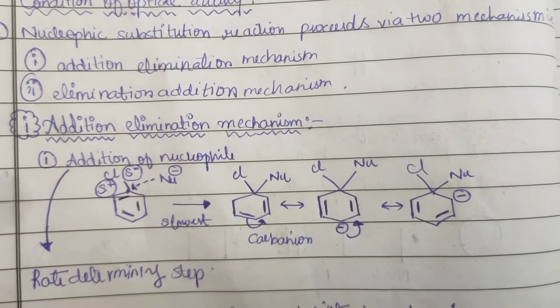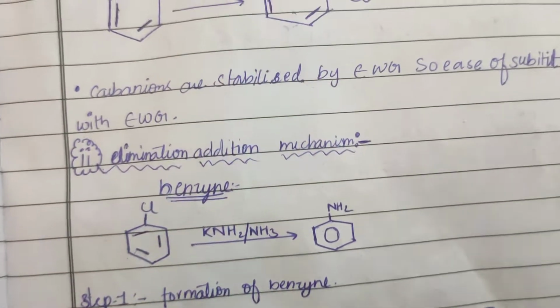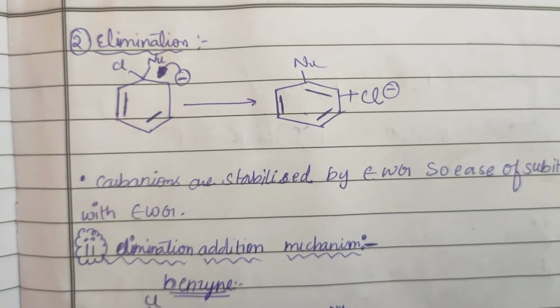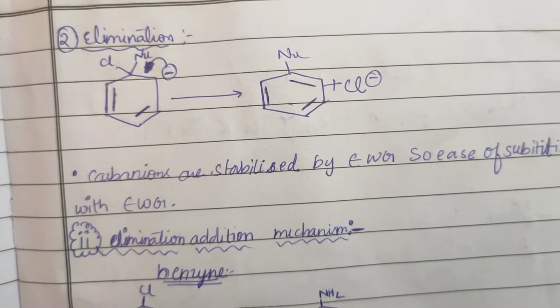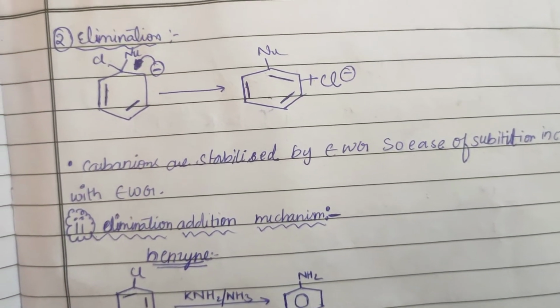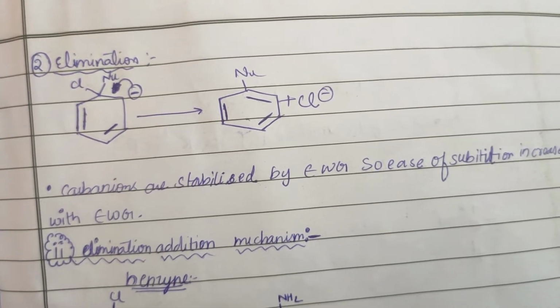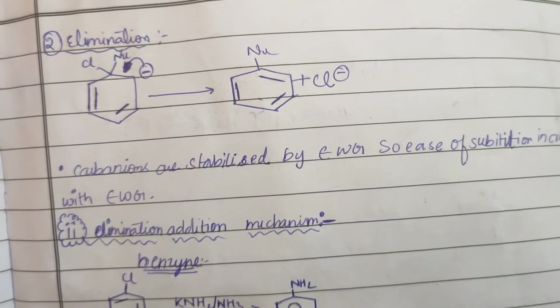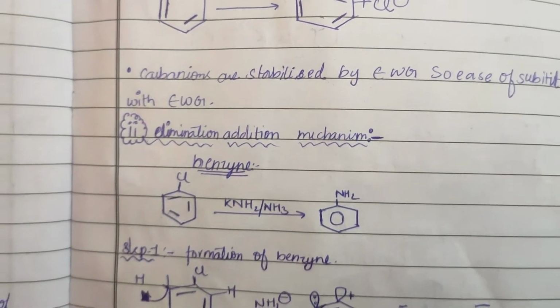Now let us move on to the elimination. Here you can see the nucleophile is eliminated. The carbanions are stabilized by electron withdrawing groups. So the ease of substitution increases with electron withdrawing groups.